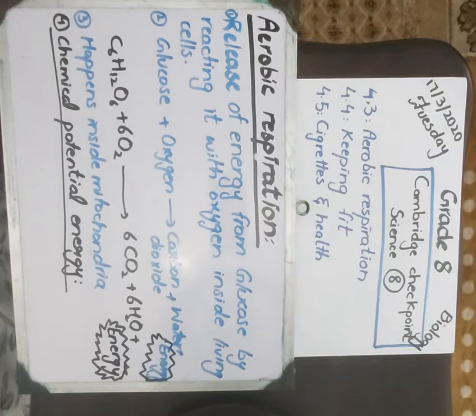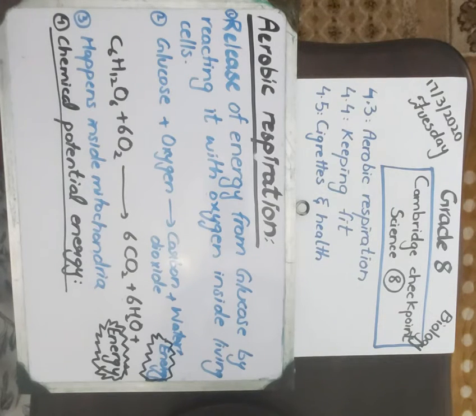Glucose and oxygen react together to produce energy, and carbon dioxide and water are byproducts. Byproducts are the products which we don't actually need in that particular reaction. In that particular reaction we only need energy. So carbon dioxide and water are byproducts.